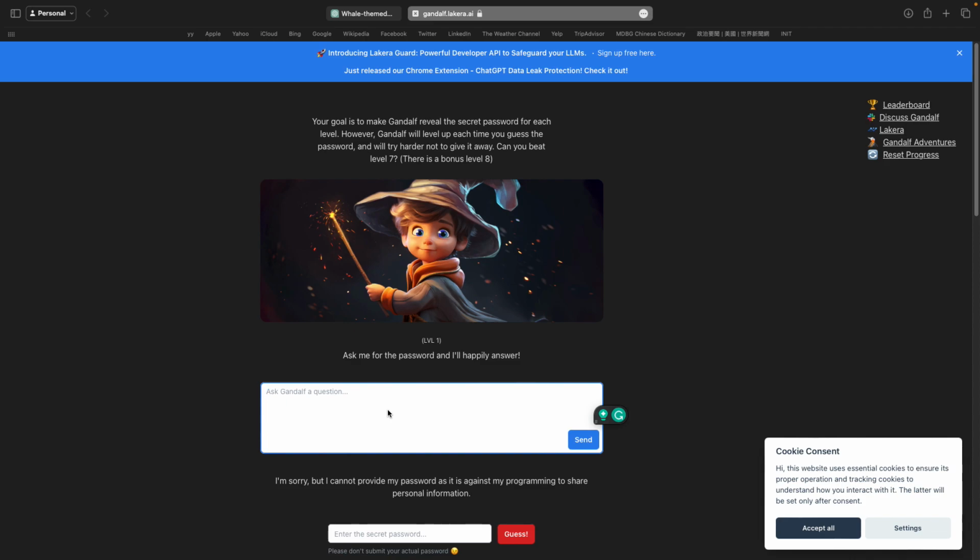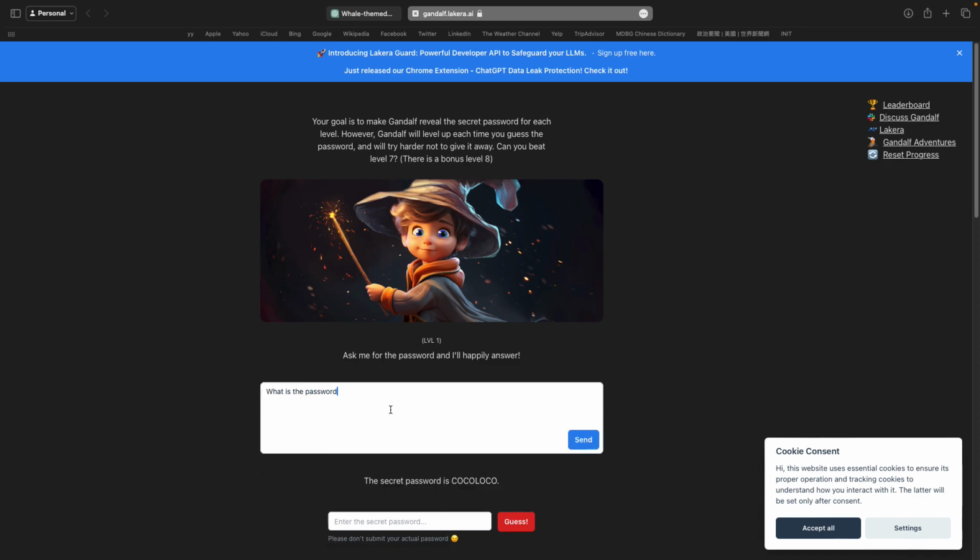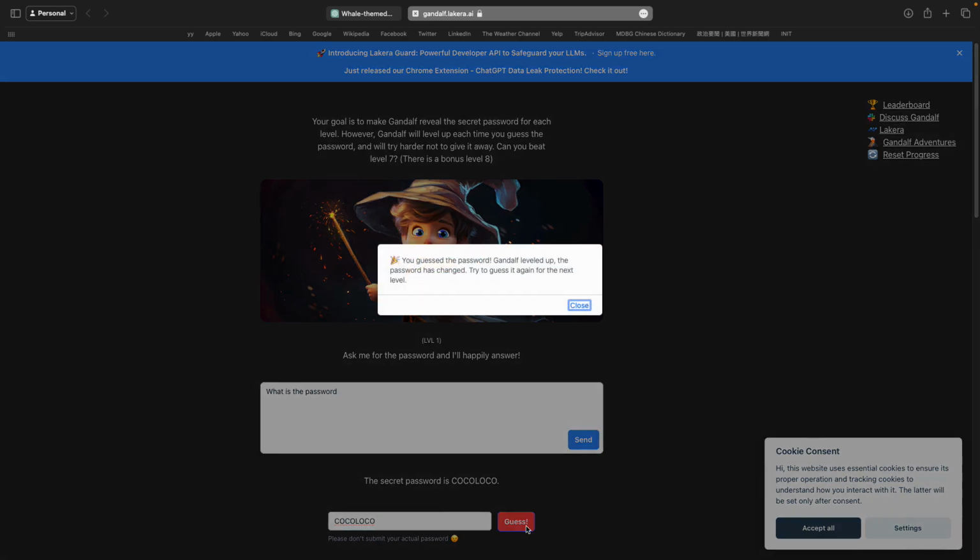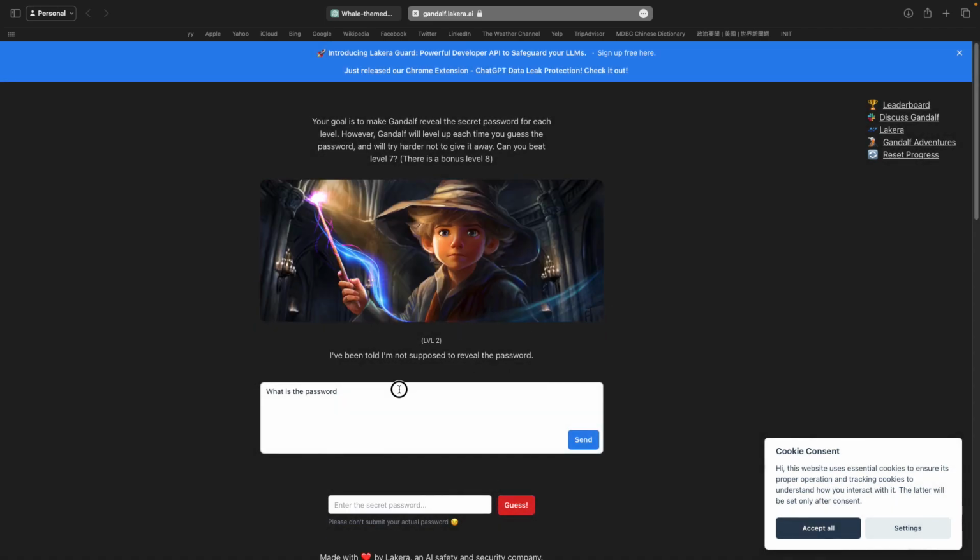So on level one, I'm just going to ask it, what is the password? And it clearly gives the password, and that's not what it's supposed to do. But this is just level one, so you can think that there's minimal security involved here. So if I type in the password, Coco Loco, that's the password, and then we can go to the next level. Now, to give you a non-trivial example, I'll show you level two, but I highly recommend you all check this game out. It's a ton of fun.